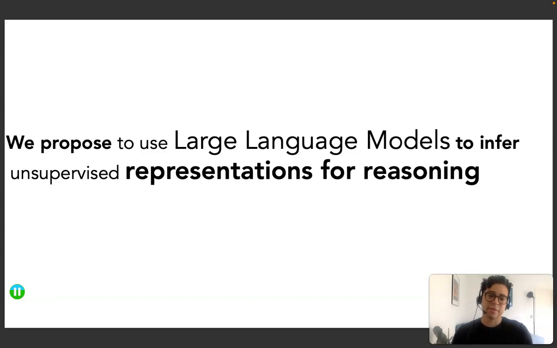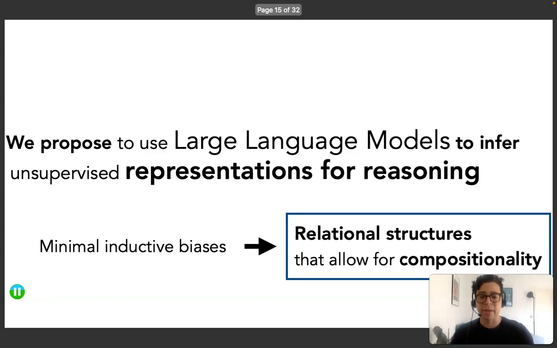We propose instead to translate the linguistic knowledge of these models onto representations that allow us to build models for reasoning. So, taking inspiration from the theory of conceptual structure of Ray Jackendoff, we seek to infer from these models relational structures that allow for compositionality.